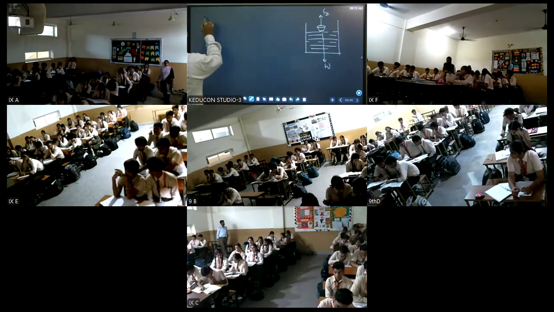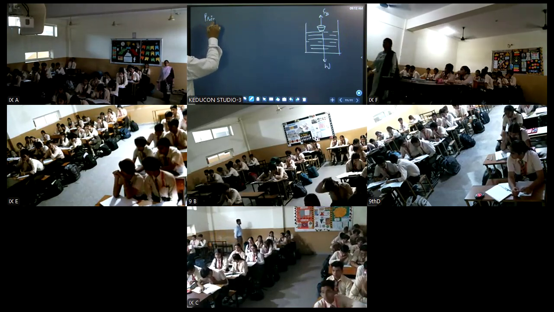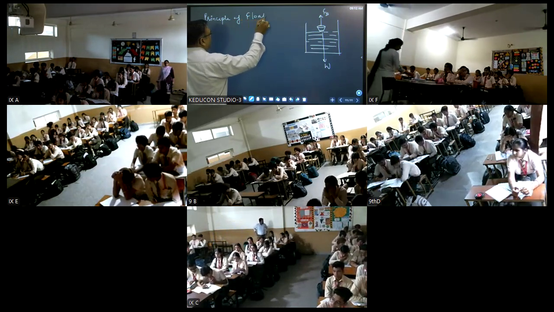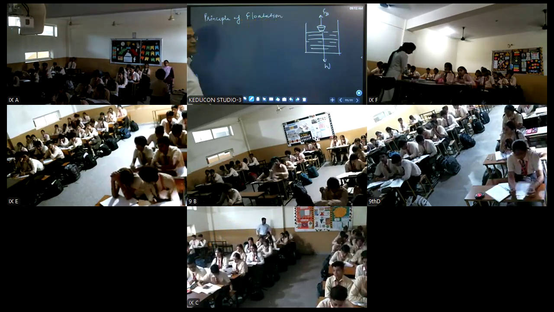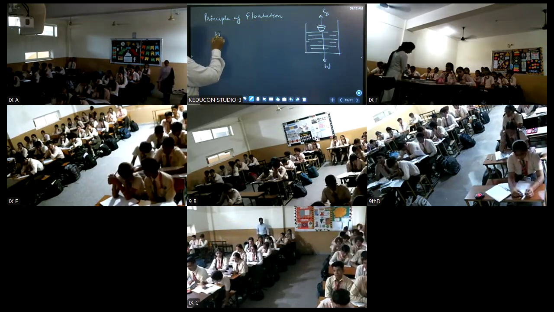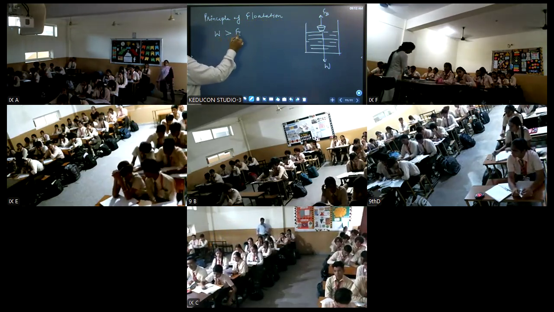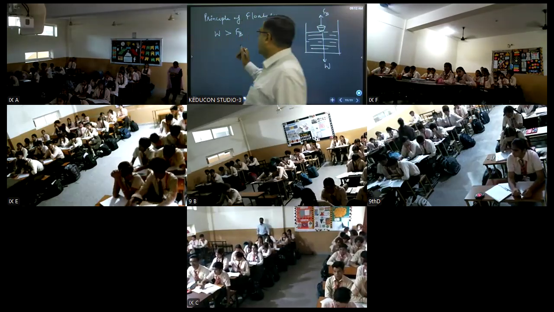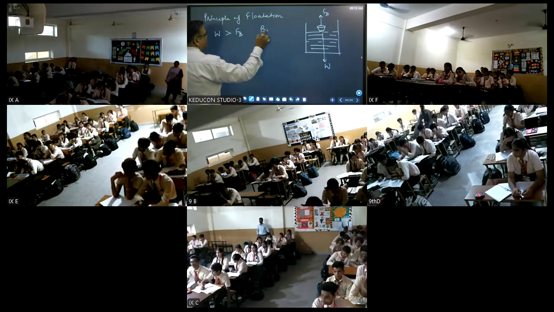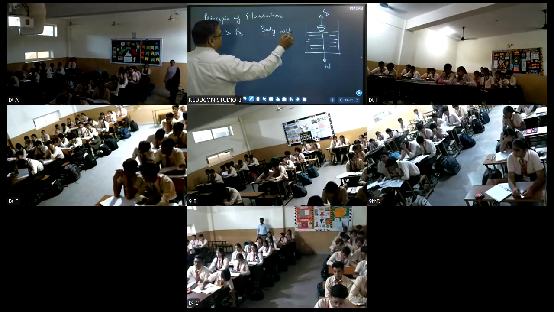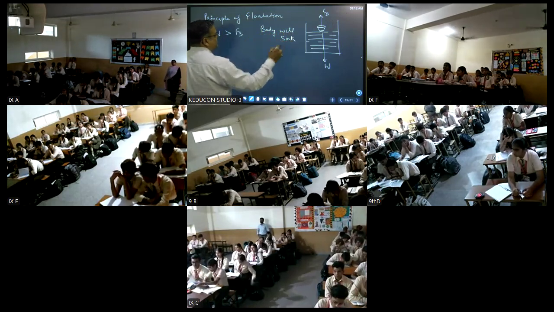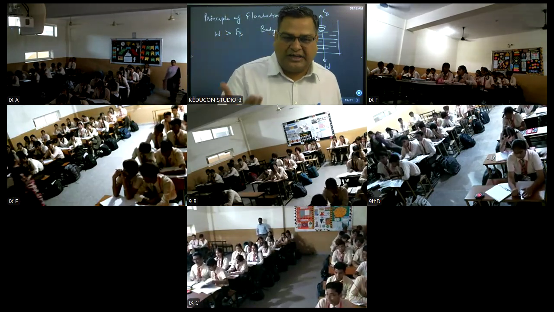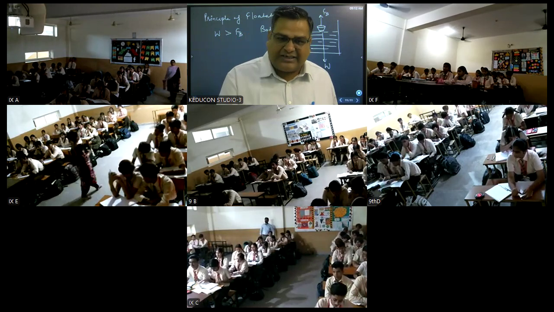Now, according to the principle of flotation, there are three conditions, children. One is if W is greater than FB. What is W? Weight of the body is greater than the upthrust. So what happens? Body will sink, right? जब जैसे सपोज एक आयरन नेल होती है बच्चे, उसकी जो वेट होता है वो अपथ्रस्ट से ज्यादा होता है, तो वो सिंक कर जाती है.